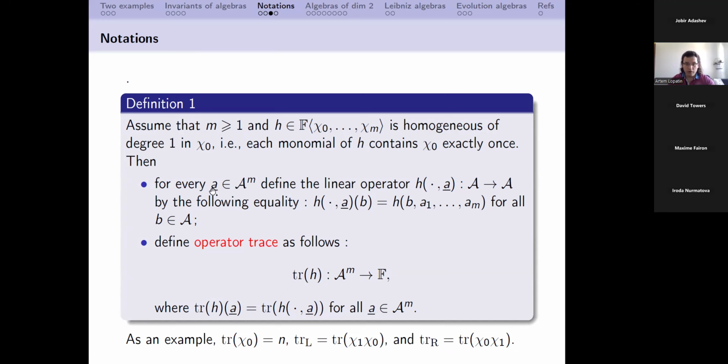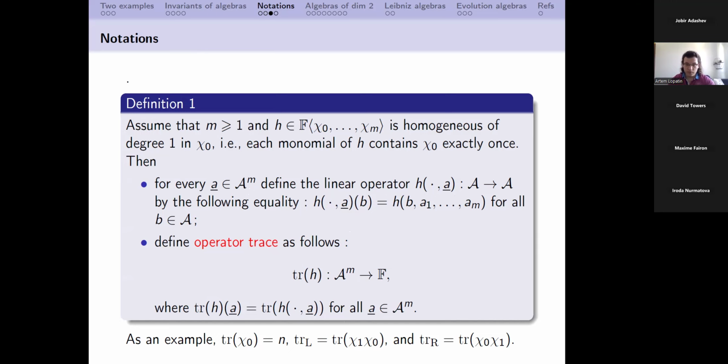And then for every a from the direct sum of m copies of A, we can define a linear operator by this equality. So here we put b instead of the first element. And then we can take a trace.